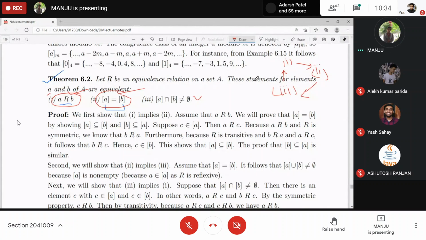Clear? That is how we prove 1 implies 2, 2 implies 3, 3 implies 1. If there were 4 statements, then 1 implies 2, 2 implies 3, 3 implies 4, 4 implies 1. Like this we do. Okay? Yes, ma'am.